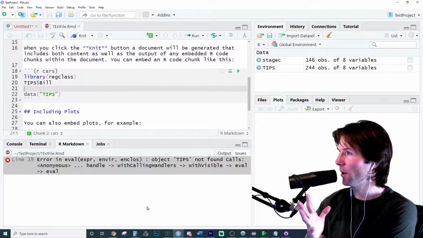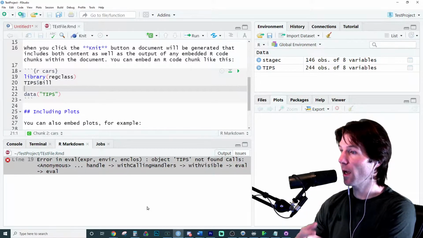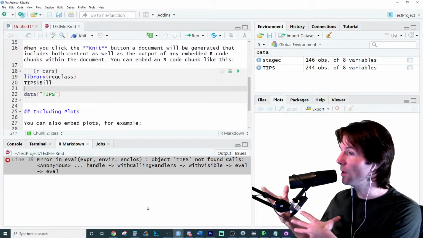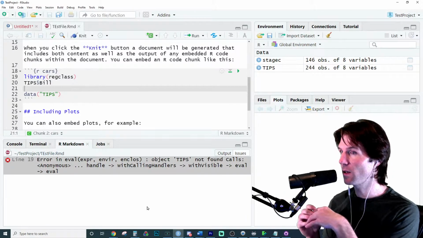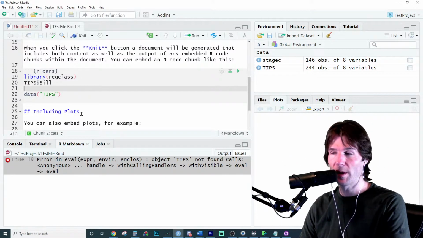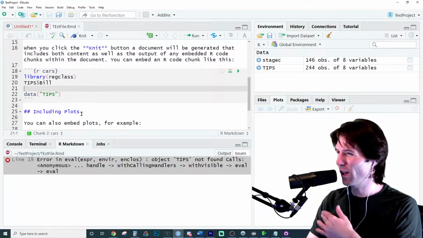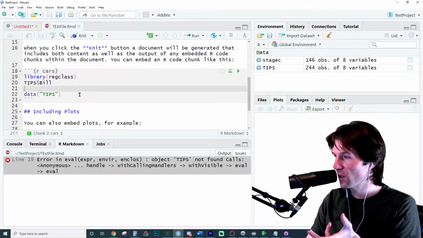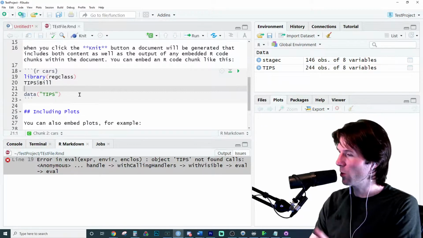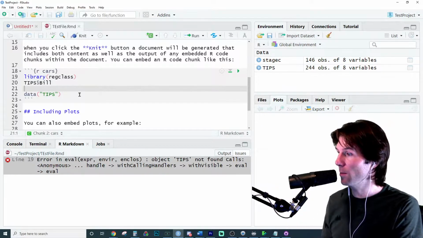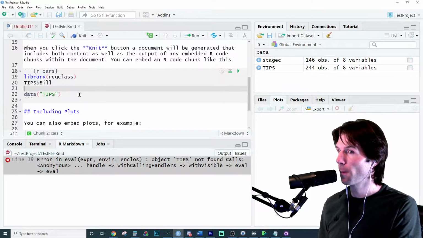And if the answer is I don't know, but it's a very good thing to know about how knitting occurs. And how knitting occurs when you create a knitted file from something is the file knits in order. So all the code is run in order right here. So why is this file not knitting? And it says tips not found, but I've loaded tips. So why won't this file knit? A lot of people run into this. You say, well, everything's there. It's loading tips. Why won't this knit?